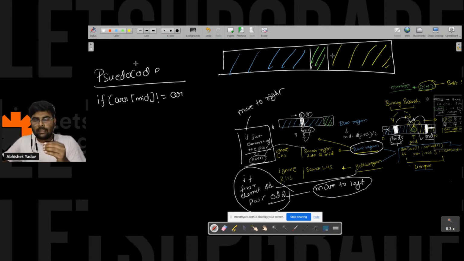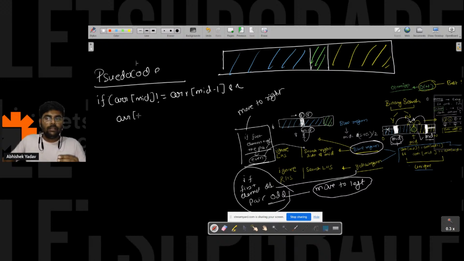If I am at the green position, the green region, that means I got the unique element. And how do I check whether it is a unique element? I have to check the adjacent elements, that is ARR of mid not equal to ARR of mid minus 1, and ARR of mid not equal to ARR of mid plus 1. That means I am in the green region and I got the unique element.